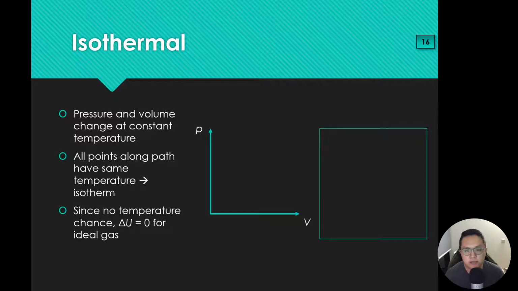Alright, so isothermal, pressure and volume change at constant temperature. So this is how it looks like. Okay, let's look at this. Basically I go from A to B. A has a value of P1V1, B has a value of P2V2.